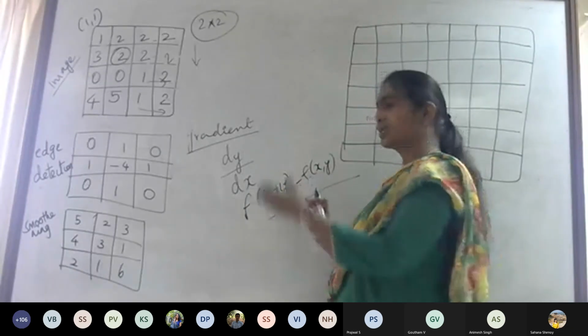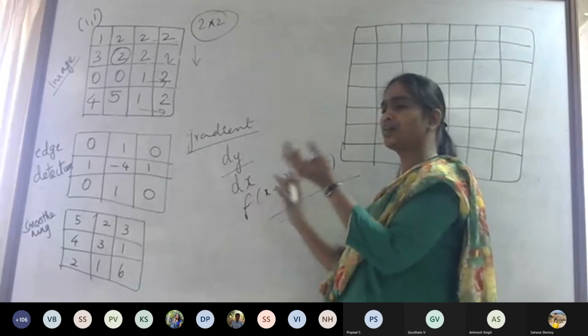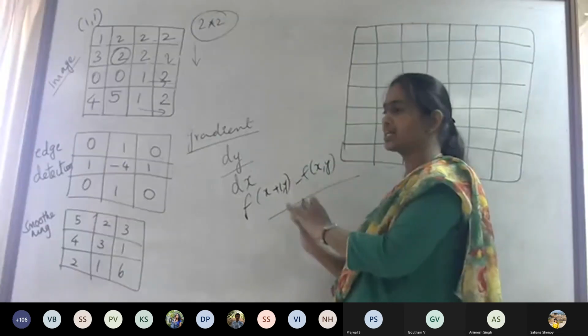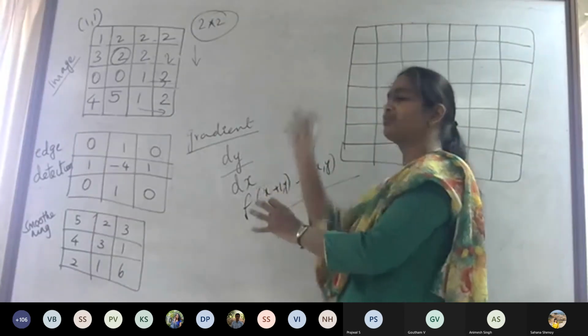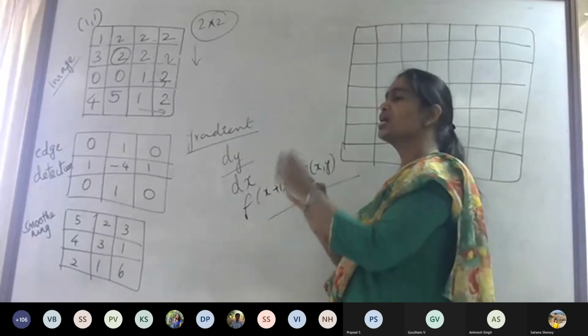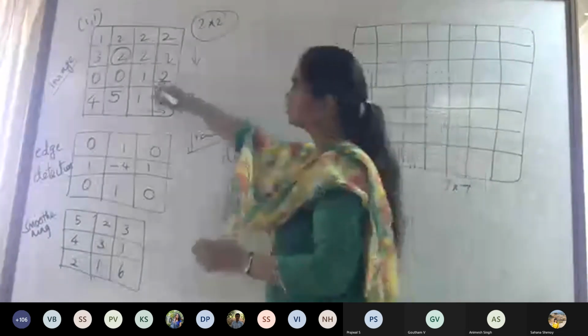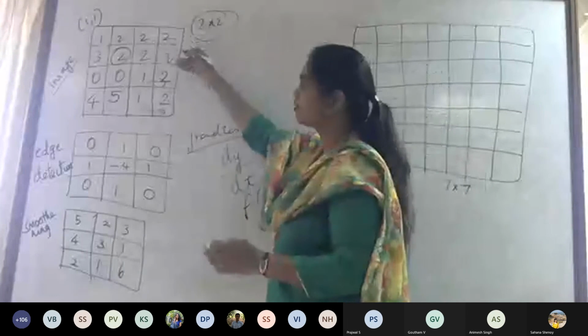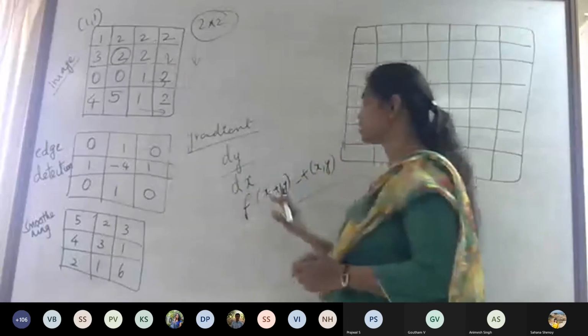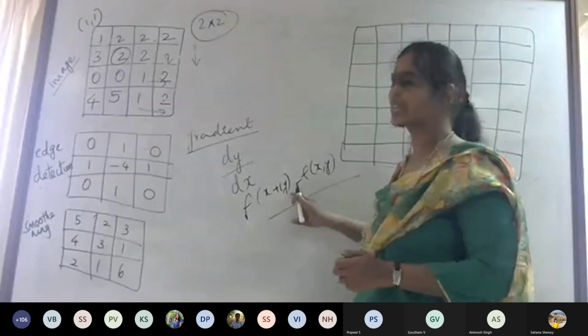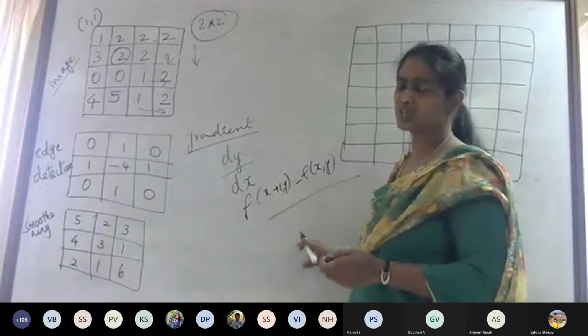That means you take the center pixel and find the difference with the next pixel, and then take the center pixel and find the difference with the previous one. You take the center pixel and find the difference in this direction, or in this direction. In that case, you keep x and make y minus 1 or y plus 1.